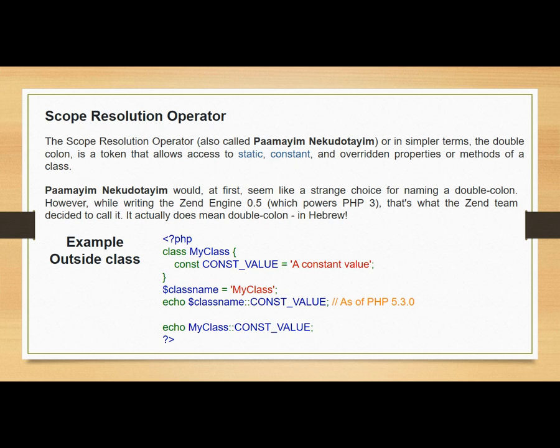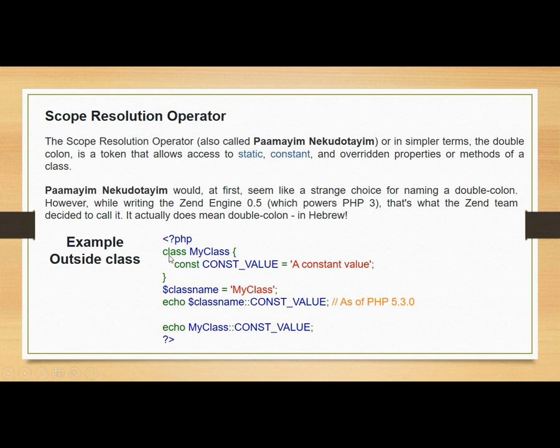This particular concept was introduced into PHP by the Zend Engine 0.5 after the development of PHP 3. The scope resolution operator can be written in two different ways, that is from outside the class and from inside the class. In this slide I have demonstrated an example which uses the scope resolution operator outside the class.